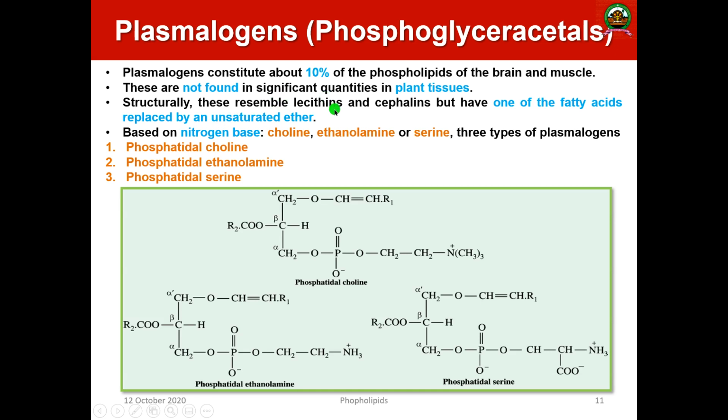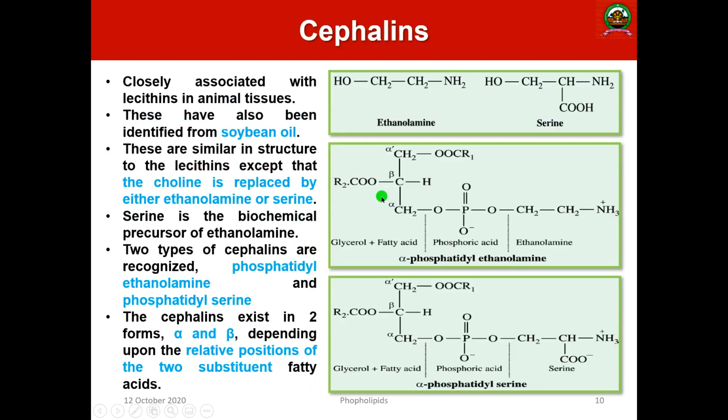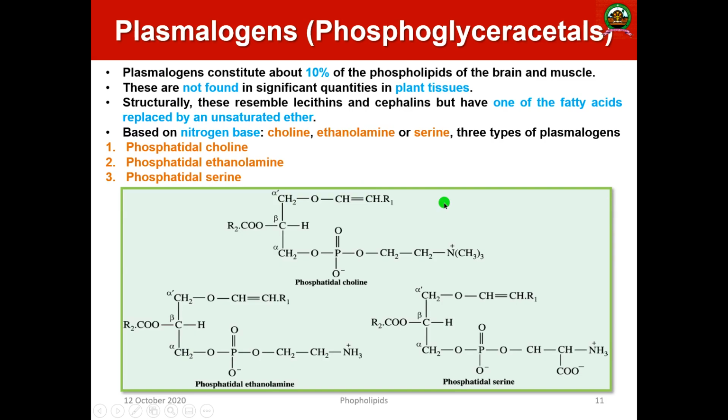Structurally they resemble lecithin and cephalin, but one of the fatty acids is replaced by an unsaturated ether. So in the previous case both fatty acids were there, but here, instead of that, one ether residue will be there.